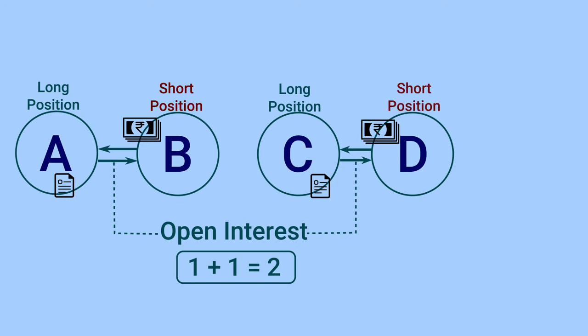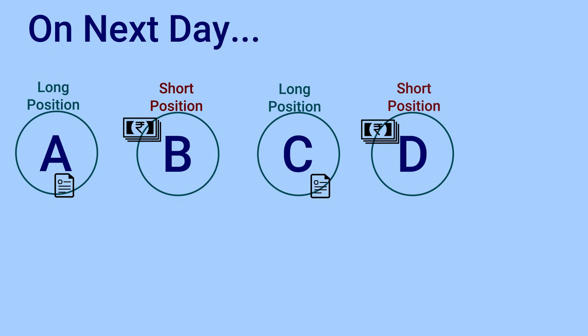Suppose on the next day, 2 of the participants, A and D, decide to square off simultaneously. What is squaring off? Reverting your position. So A would now square off his long position and sell, and D would square off his short position and buy.